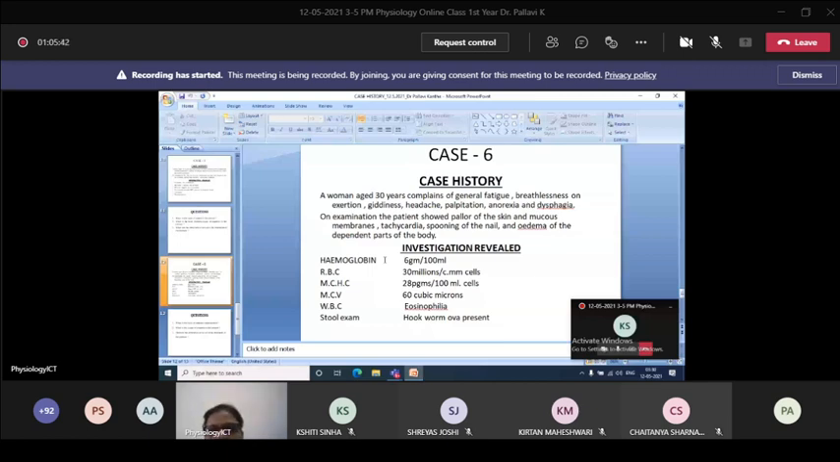Why is there edema on the dependent parts of the body? What could be the reason? Decreased albumin due to the loss. Increased or decreased? Decreased. Because of that, edema. What is this albumin causing? Means what is the physiological mechanism of edema?